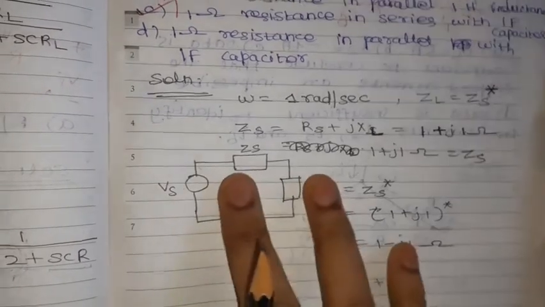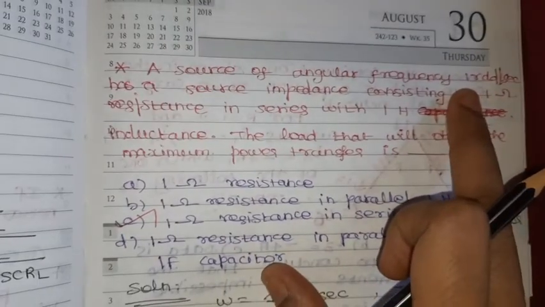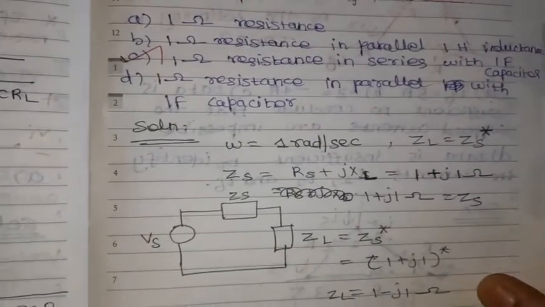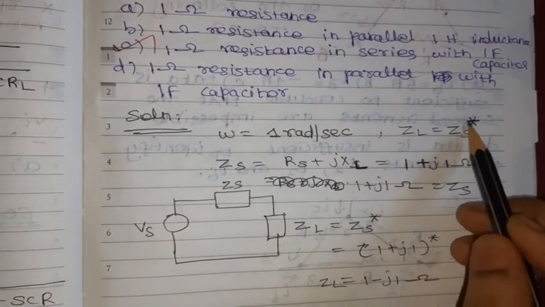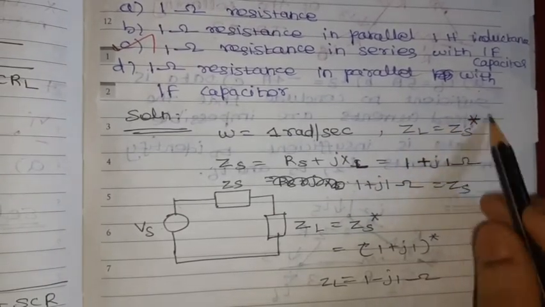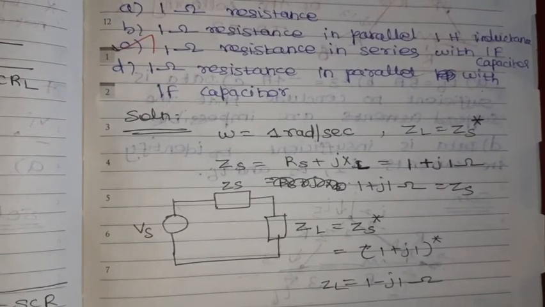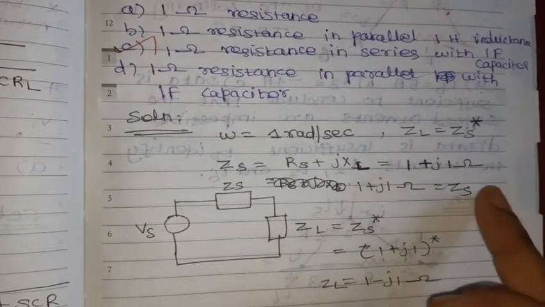But here it is in series with complex conjugate. In the formula, when complex impedance is given, with resistance and inductance, whenever ZL equals ZS star, whenever load impedance is equal to the complex conjugate of source impedance, then the maximum power will be transferred to the load. Okay, this is the condition: ZL is equal to ZS star.